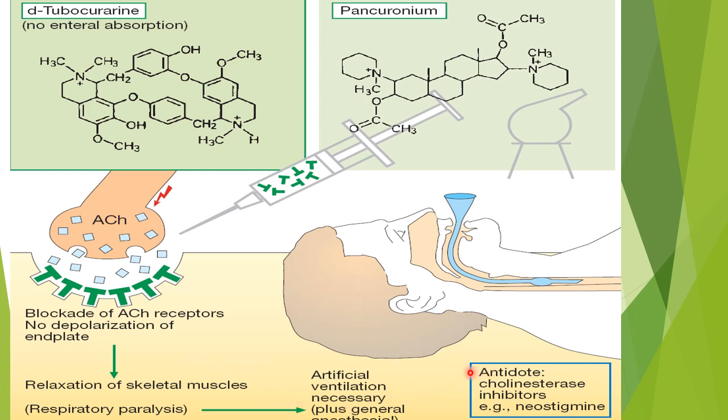Now, the antidote of neuromuscular blocker is cholinesterase inhibitors, that is, neostigmine is given to reverse the effect of neuromuscular blockers.